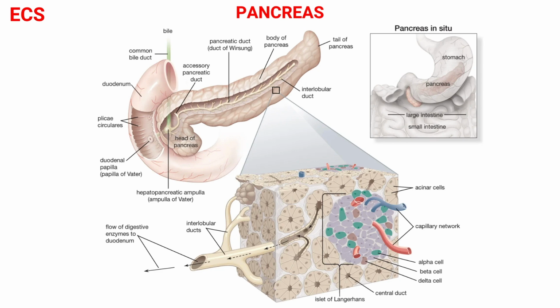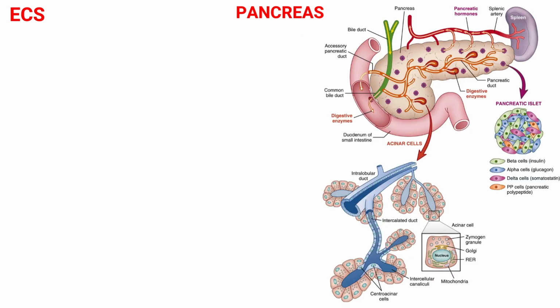The endocrine cells of the pancreas make up only about 1% of the total mass of the pancreas and are found in small groups throughout the pancreas called islets of Langerhans. The pancreas contains millions of these microscopic islets, which are scattered within the gland tissue that produces pancreatic juice. Within these islets are 3 types of cells that secrete hormones. They are alpha, beta, and delta cells. Now we will see each cell in detail.